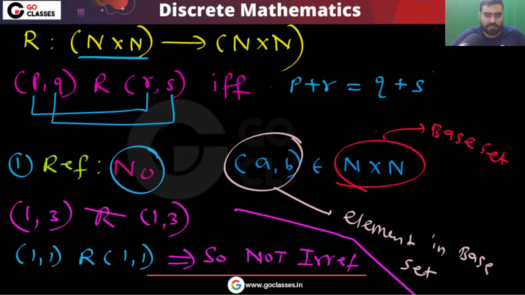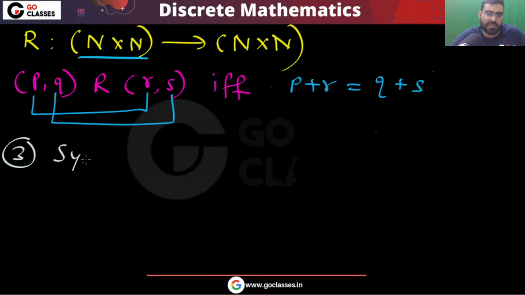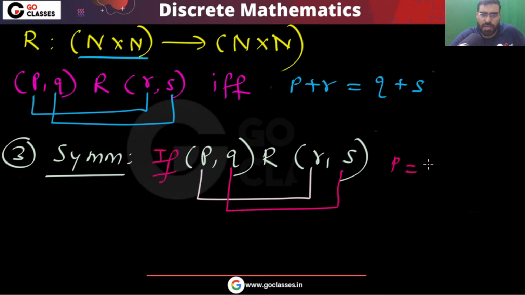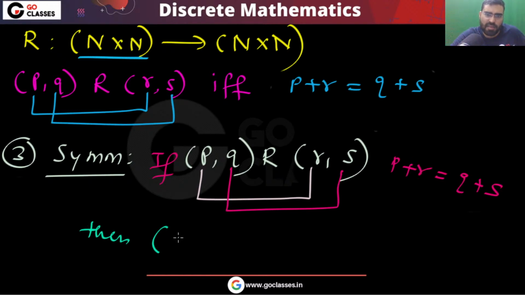What about the third one, symmetric? Can you say it is symmetric? If P plus R is equal to Q plus S, then can I say R comma S will be related to P comma Q?